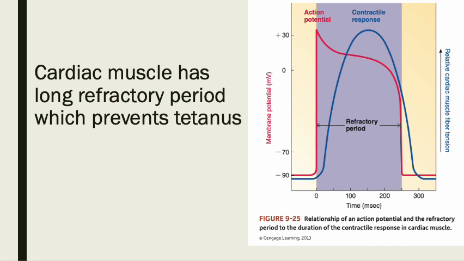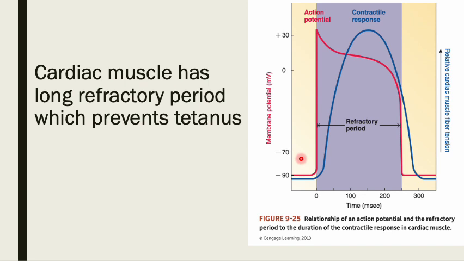It is also important to note that the cardiac muscle has a long refractory period, which prevents tetanus. In figure 9-25, we have the relationship of the action potential and the refractory period to the duration of the contractile response in cardiac muscle. This is important because if there were a very short refractory period, the contractile cells could undergo tetanus, and we don't want that to happen.